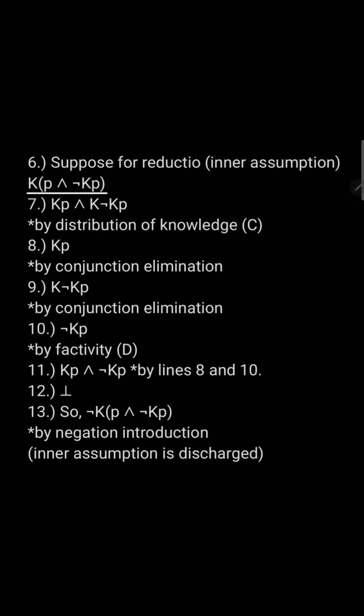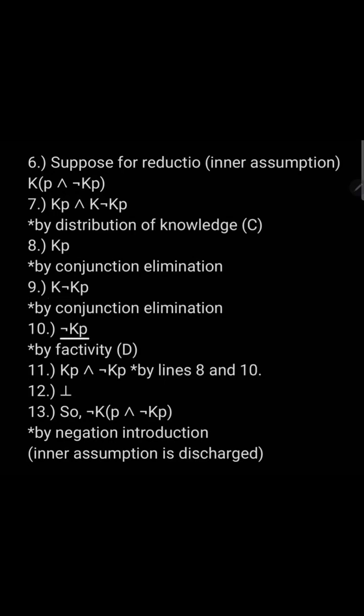Next, we have an inner reductio. Suppose for reductio, it is the case this proposition is known. By distribution of knowledge, each of the conjuncts is known. By conjunction elimination, we have that P is known, and it's not the case that P is known is known.